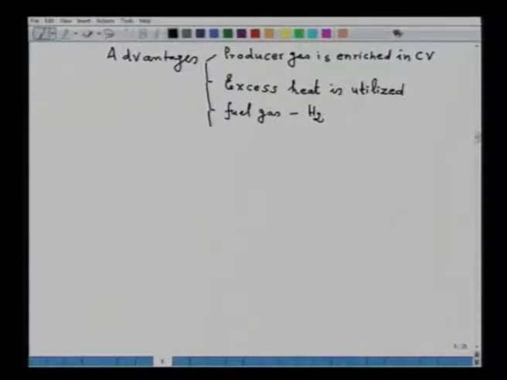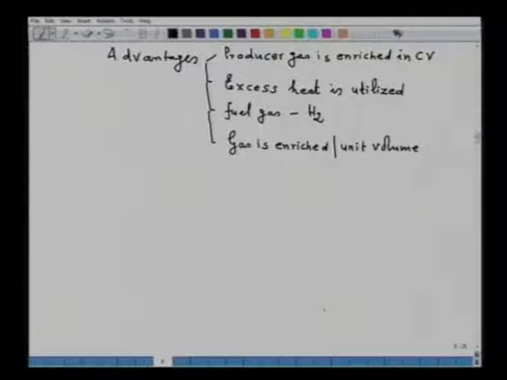Fourth advantage is gas is enriched on per unit volume basis. So, these are the certain advantages of utilizing steam.